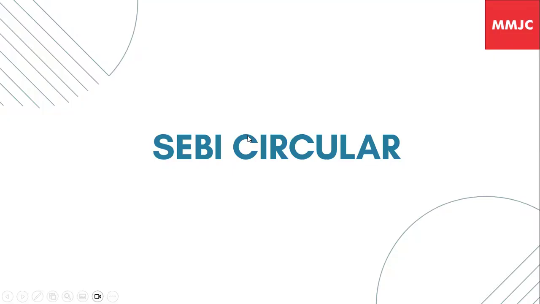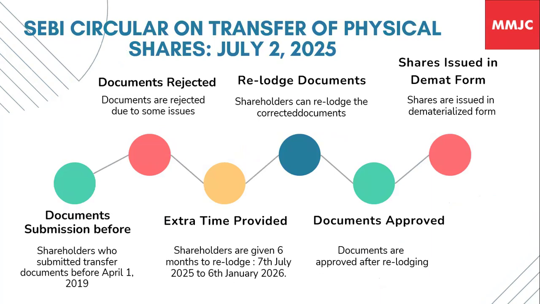So the first part which we are going to see today is the SEBI circular. SEBI has recently issued a circular on transfer of physical shares. This circular is dated July 2nd, 2025. So just a brief background about this is that SEBI had, from 1st April 2019, banned transfer of physical shares by listed companies. MCA had prohibited the same prior to that.